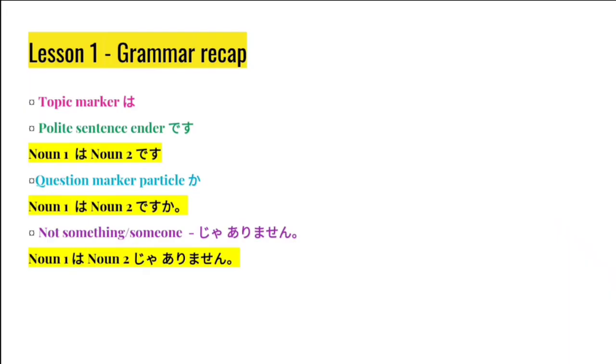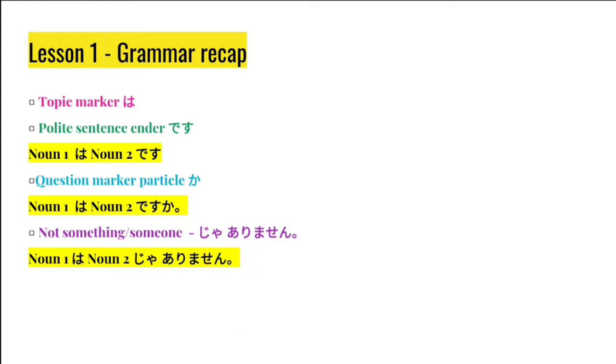Moving on to the grammar recap. In the last lesson, we saw the topic marker particle wa and the polite sentence ender desu. The sentences were in the form noun 1 wa, noun 2 desu. Watashi wa Nita desu. Watashi wa kaishain desu. And the question marker particle ka. Any question ends with the particle ka and it is also with a rising tone. And the sentences were in the form noun 1 wa, noun 2 desu ka.